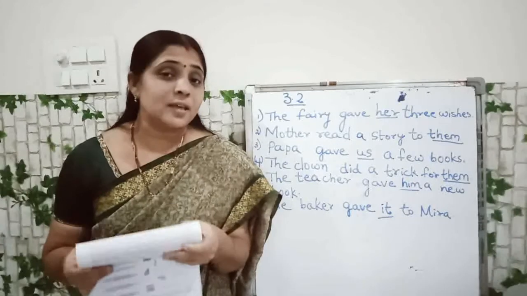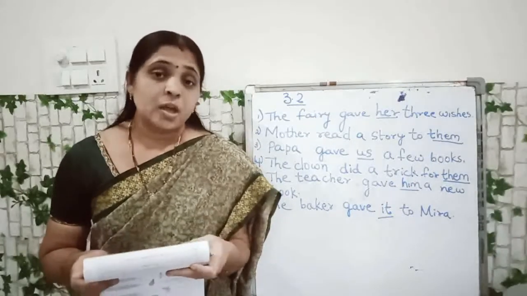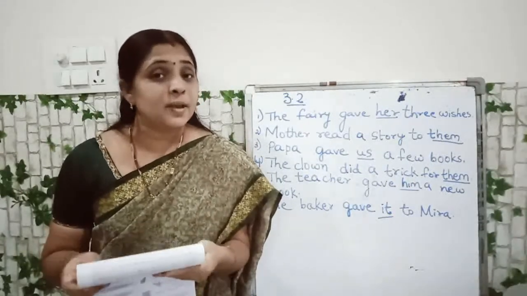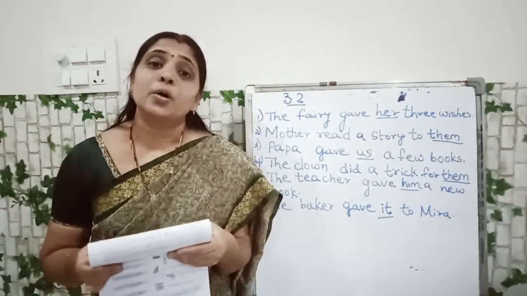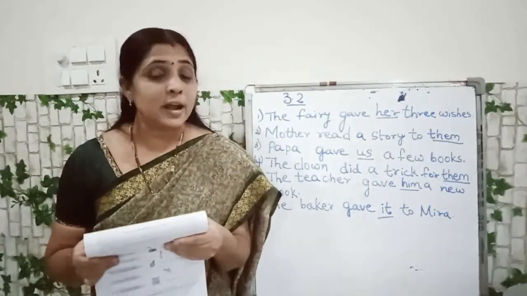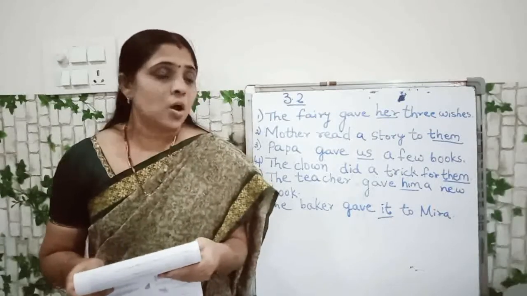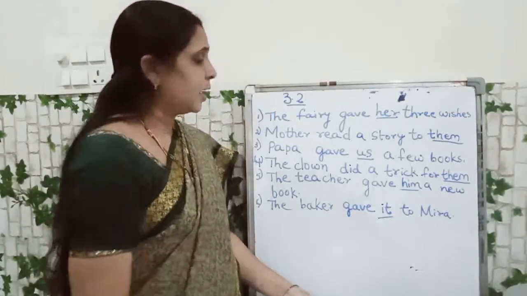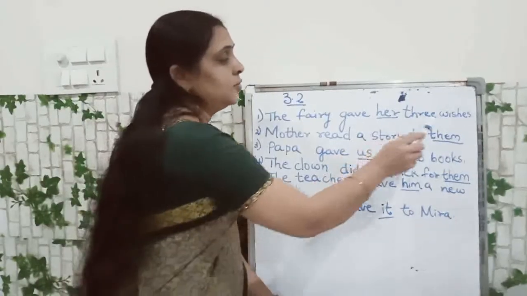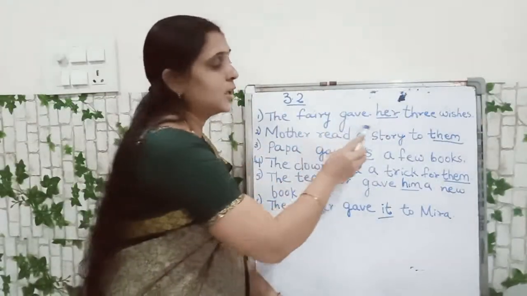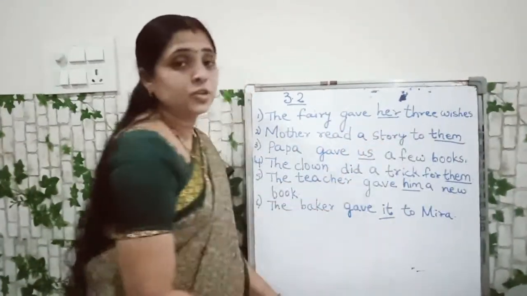Meera. Meera is the underlined noun. So here we have to replace it with a pronoun. Instead of writing Meera, we have to write her. The fairy gave her 3 wishes.